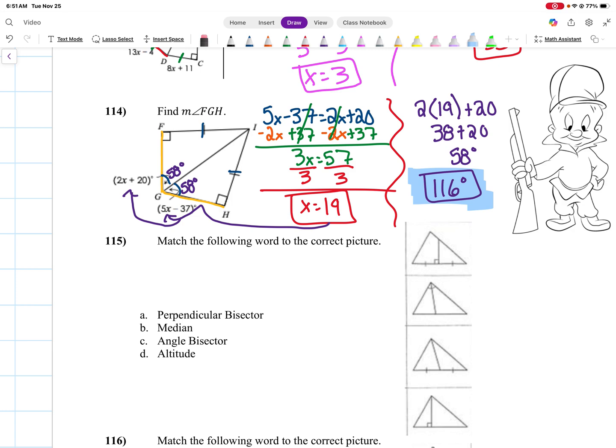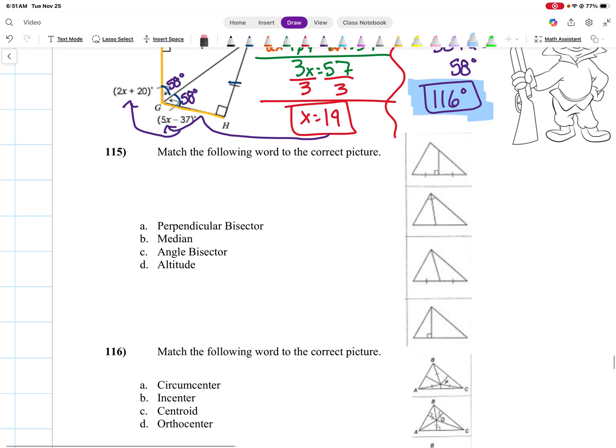All right, 115, match the following word to the correct picture. So, perpendicular bisector. The perpendicular bisector is going to be this first one here. It is a perpendicular bisector, so my bisector is going to make a right angle and cut this bottom line into two congruent parts.